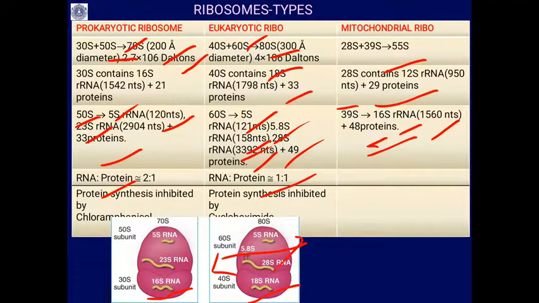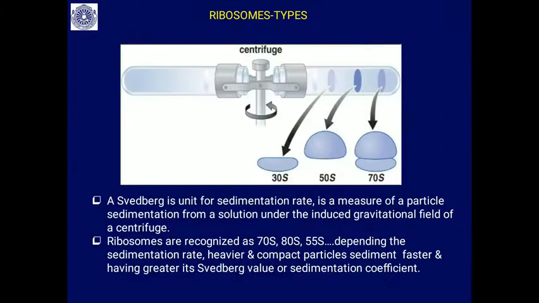So, protein synthesis is inhibited by chloramphenicol. In the case of eukaryotes, it is inhibited by cycloheximide. These are the chemicals that inhibit protein synthesis by binding to the ribosomes. This is what you can see: the 70S ribosome of prokaryotes and the 80S ribosome of eukaryotes.